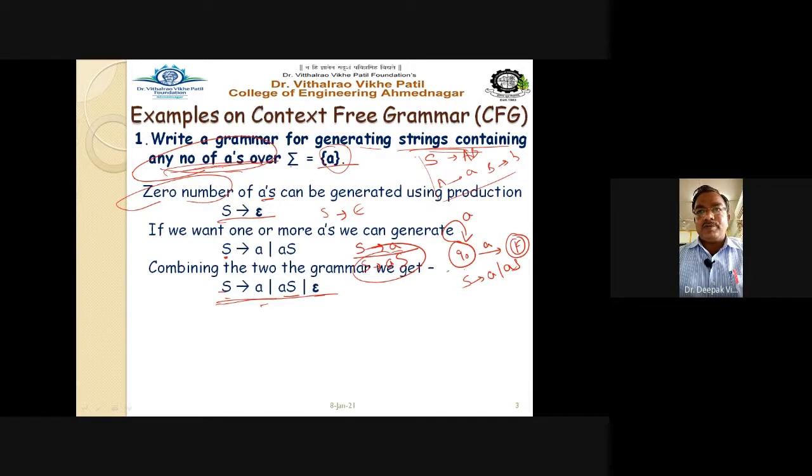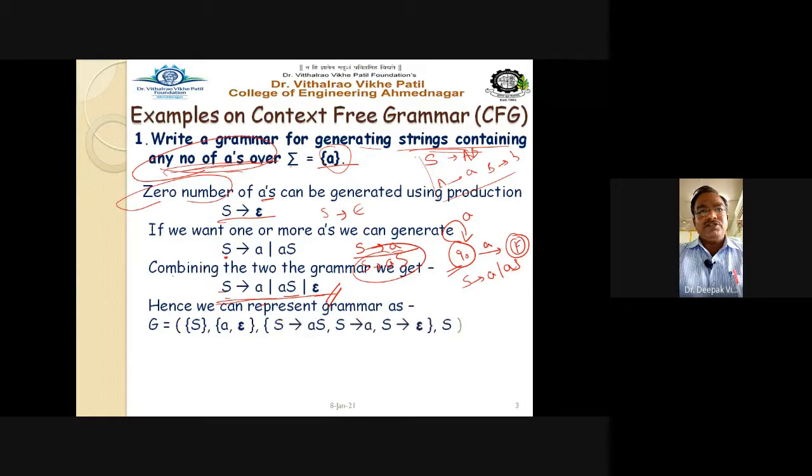So that is the automata representation, but the question is not asking for it, we have to simply give the grammar rules here, right? Hence, we can represent the grammar as G in brackets. These are nothing but your variables. These are nothing but your terminals. Non-terminal S, terminal A and epsilon. So S gives you AS, S gives you A, and S gives you epsilon, and S is your non-terminal. So grammar is defined like this.